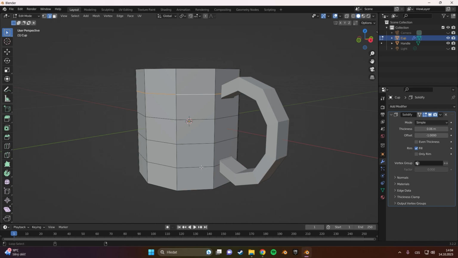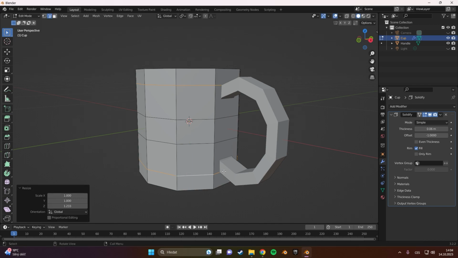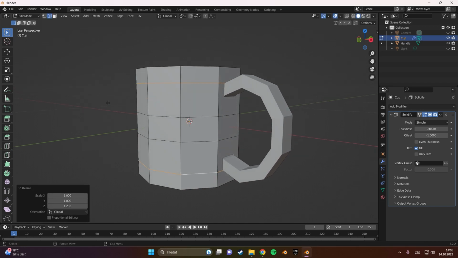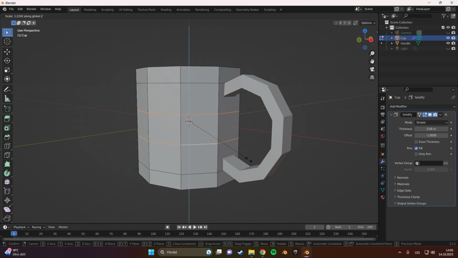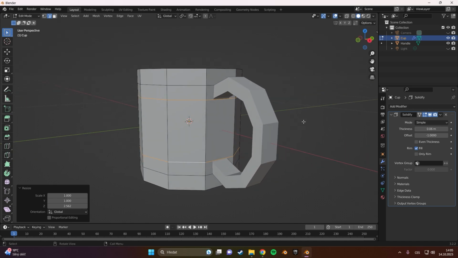Do the same thing on the bottom one and scale it on the Z axis to move it right to the edge of the handle. Do the same thing by pressing Shift, Alt and these loop cuts and scale it on the Z axis to match these bottom one's edges.